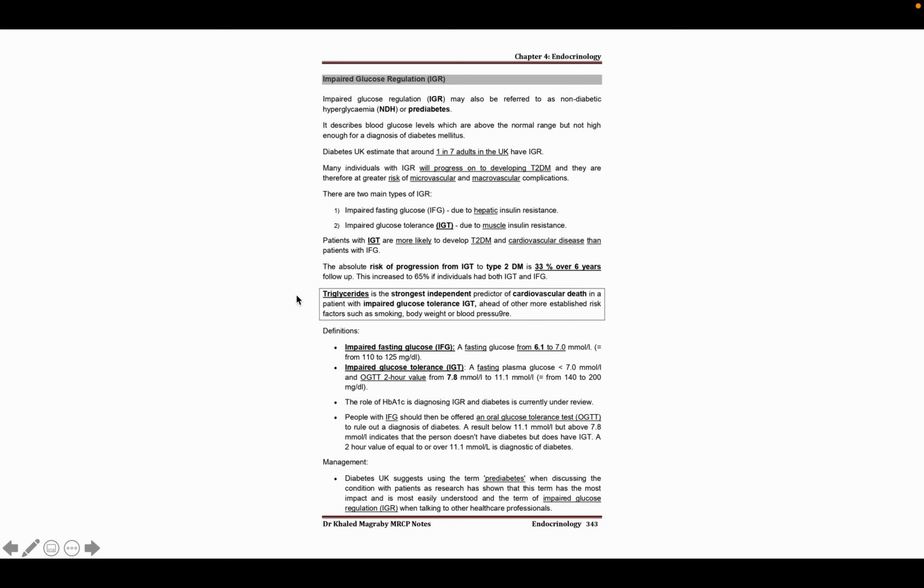Another important thing is that triglyceride is the strongest independent risk factor for cardiovascular death in diabetes mellitus and also in impaired glucose tolerance, and it increases the mortality rate. So if a diabetic patient has an increased TG level, we have to treat this very promptly.